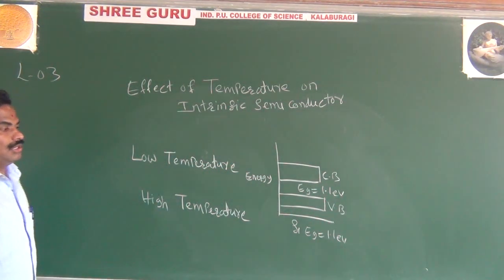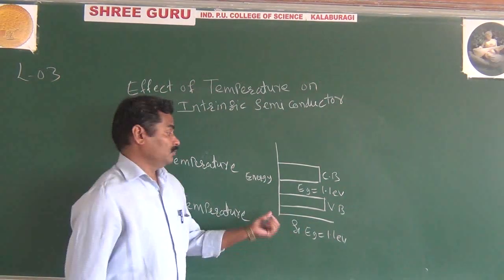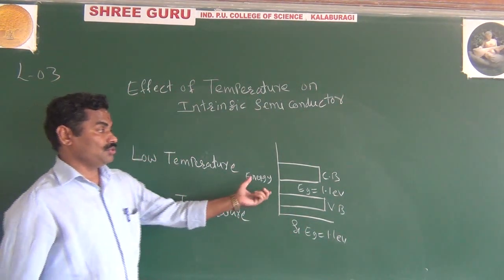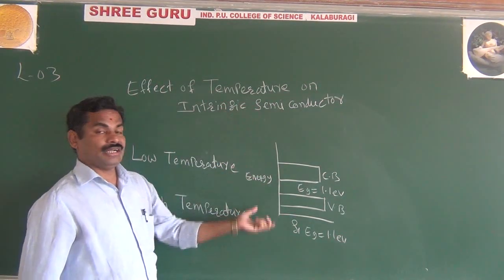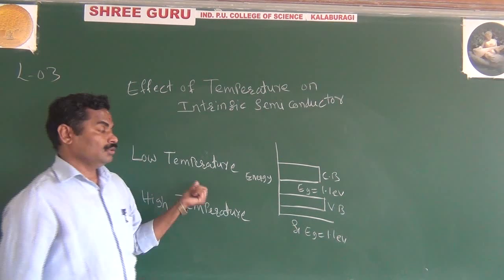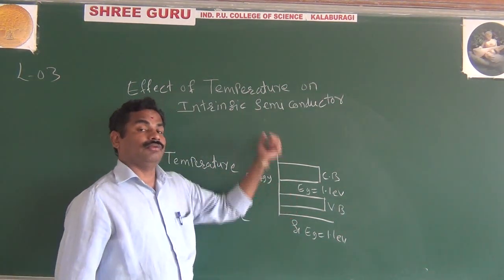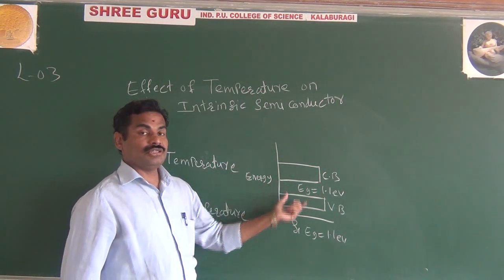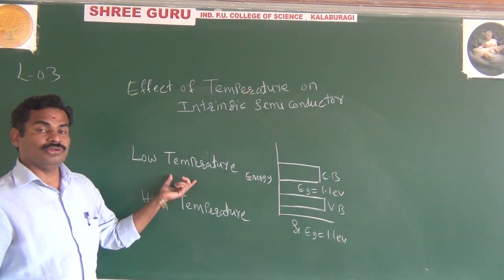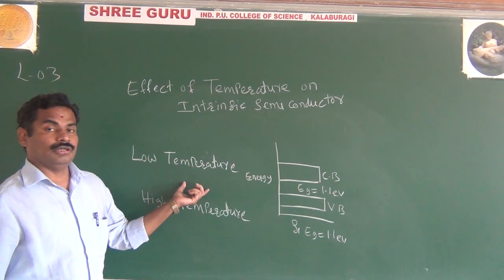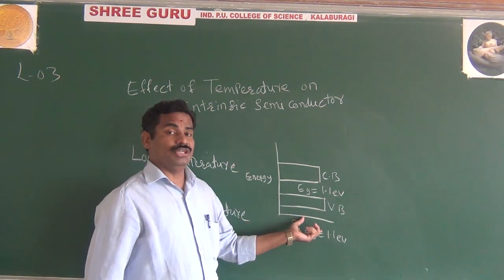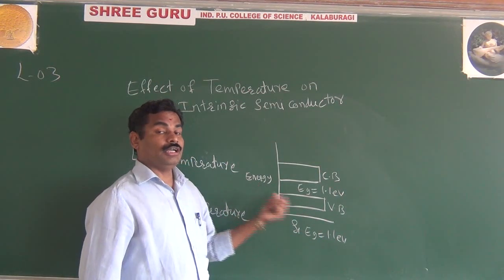If we consider silicon, look here. Why, at low temperature, does your intrinsic semiconductor act as an insulator? Because you are applying low temperature. If you are applying low temperature, it means what? You are applying very, very low energy, in terms of heat.